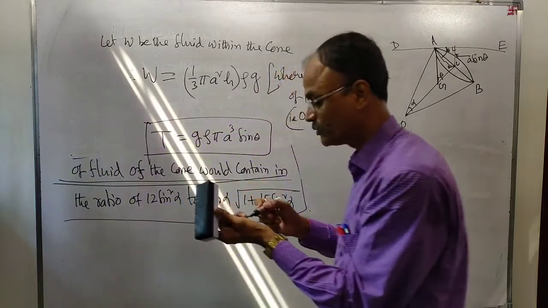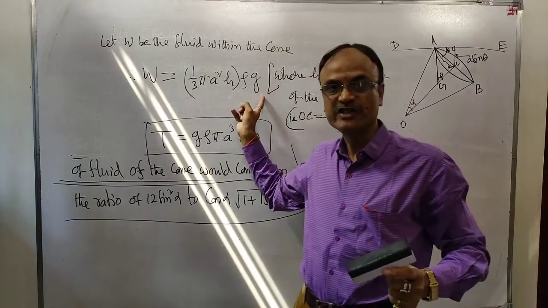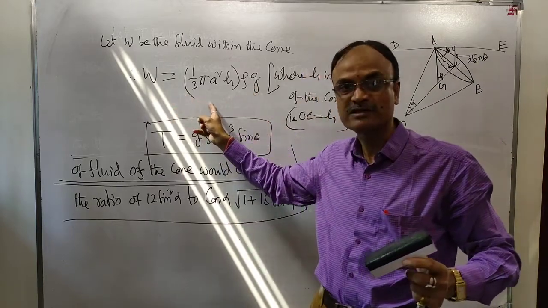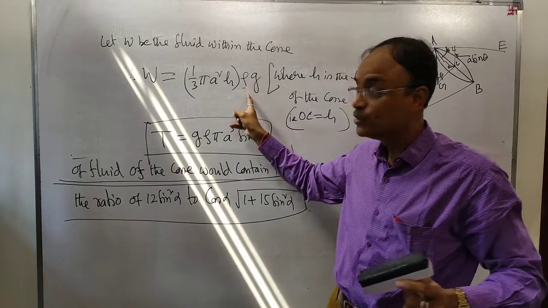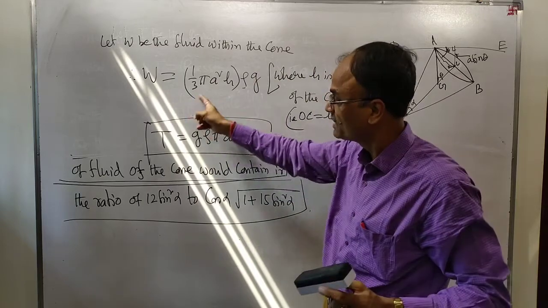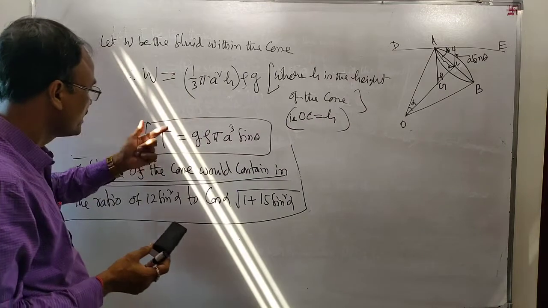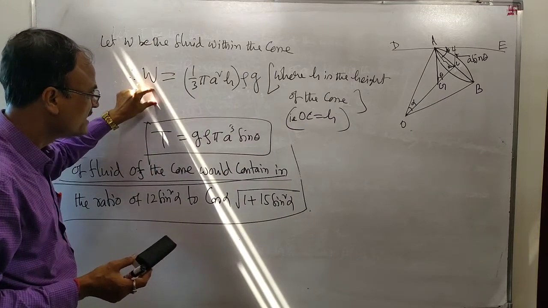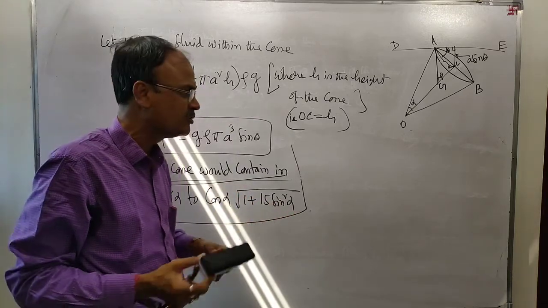The weight of the fluid within the cone: write down g, then the mass. Rho has already been written here. You have to find the volume. What is the volume of the cone? 1 by 3 pi a square h. Now you have calculated T and W, so we have to find the ratio of T and W.